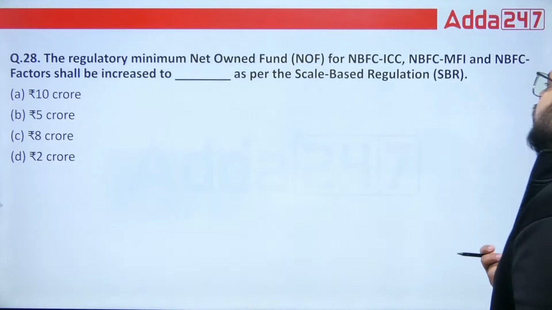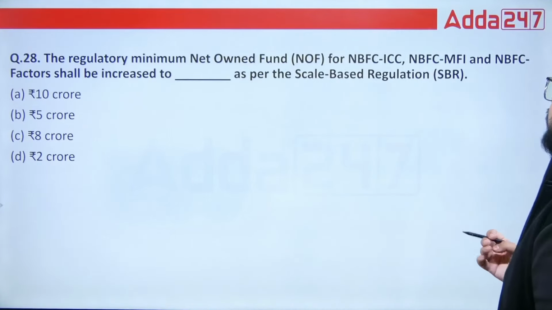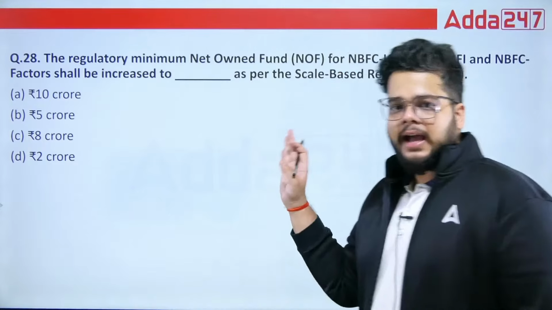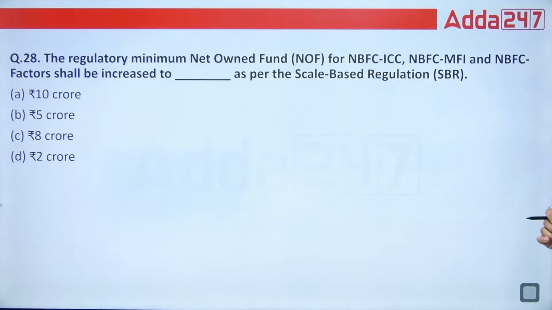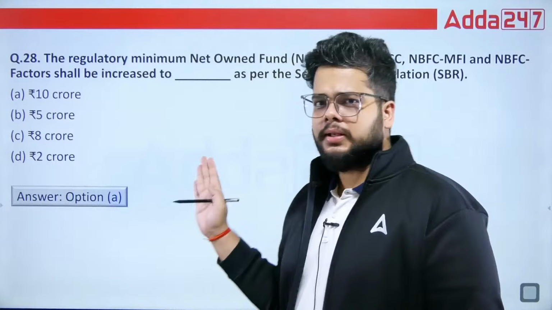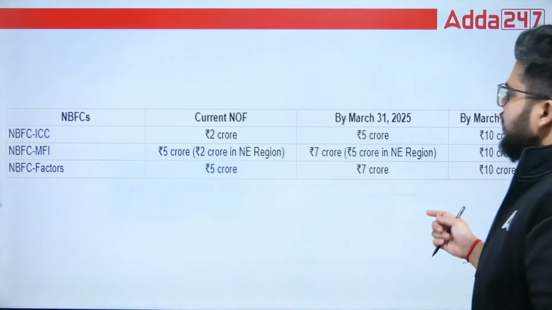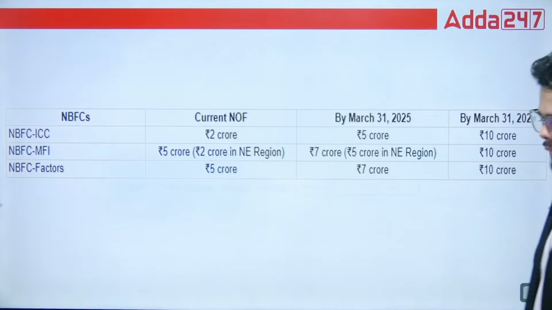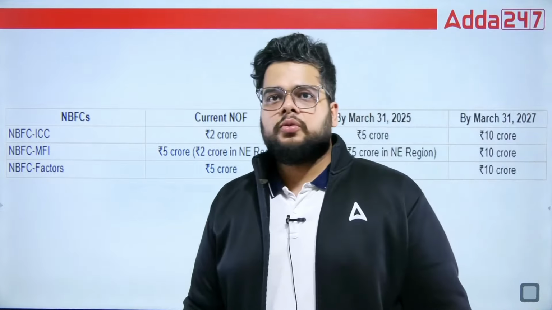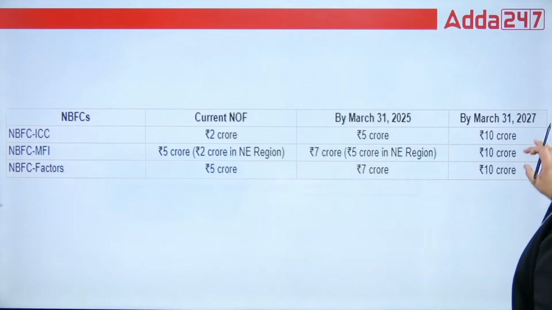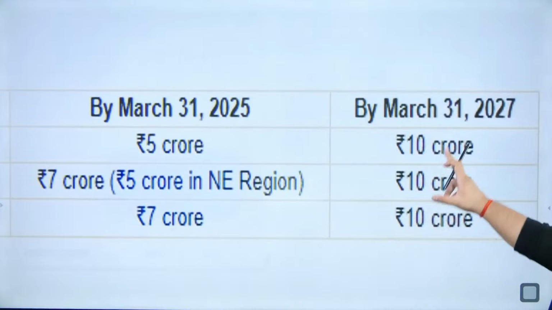The regulatory minimum NOF, net owned fund, for NBFC ICC, MFI factors shall be increased to dash as per the scale based regulation of RBI. So always remember the answer will be option A, that is 10 crore. This question can also be asked because it was in the news back in March. In May also one important notification was released by the RBI, so directly it becomes important. Here you can see all the 3 types of NBFCs. By March 31st, 2027, the NOF must be 10 crore.